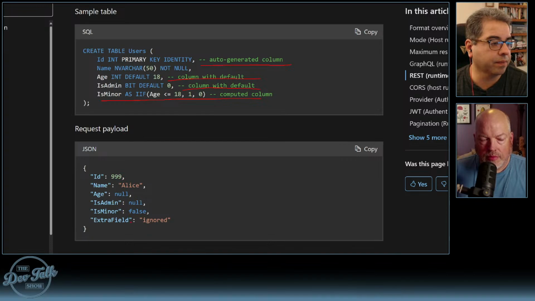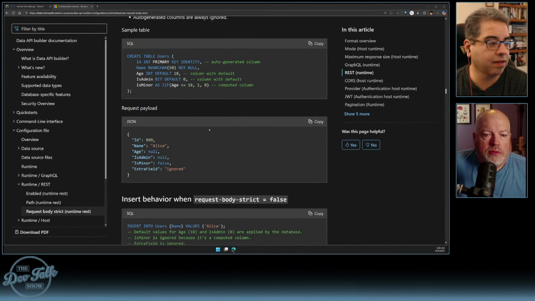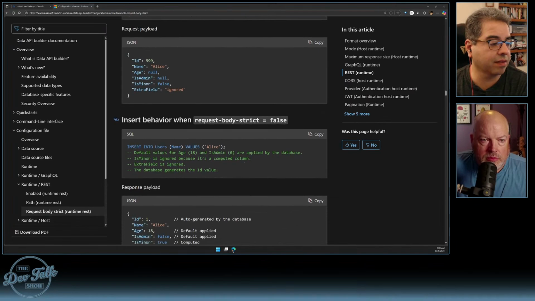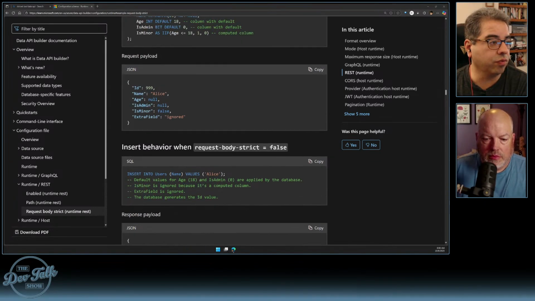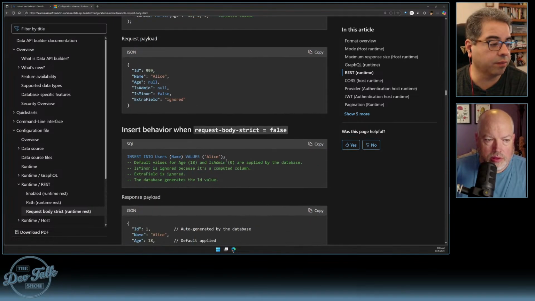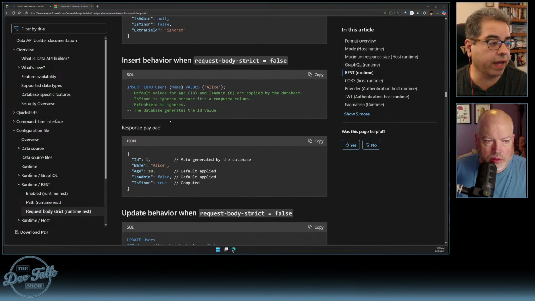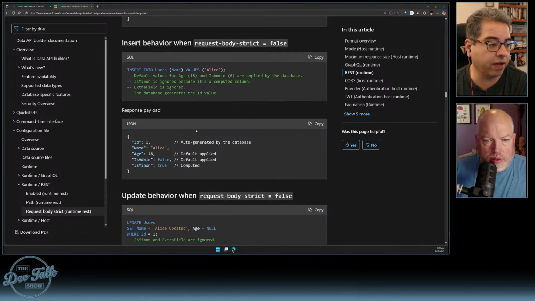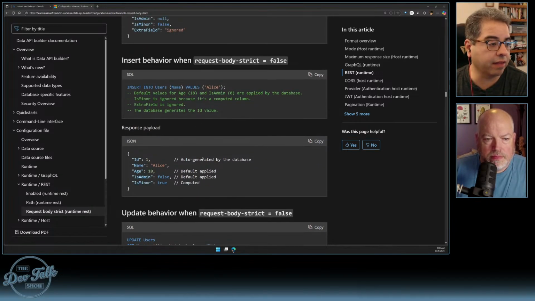They're saying, okay, if you request these things, then even though someone put in the request an ID, well, that was auto-generated. Somebody put in extra fields. Somebody put in a value for the computed column, but the computed column shouldn't work. So what they said is the default values were applied by the database. The is minor field was ignored because it's computed. The extra field was ignored, and then we generated the ID value for you anyway. So that makes sense.